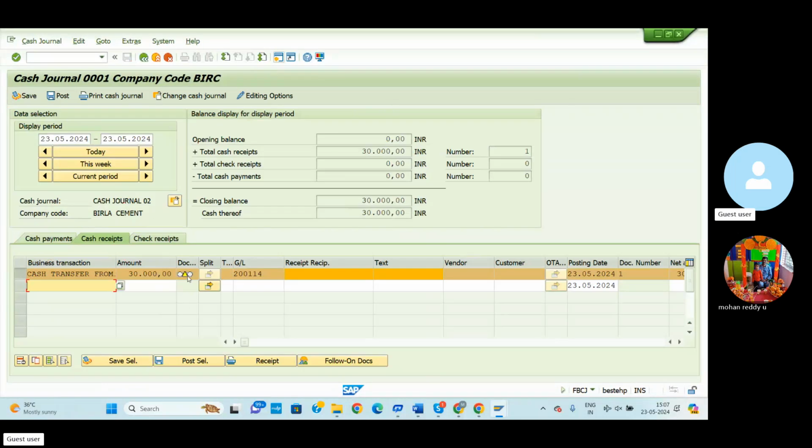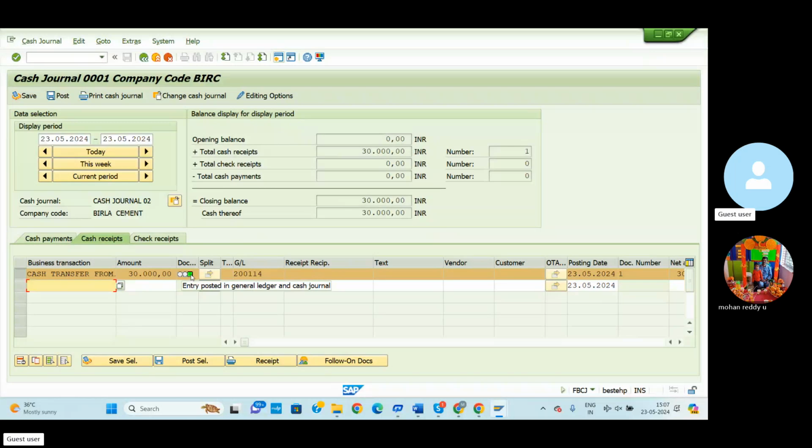Then go to the previous screen. We can observe here previously it showed the red mark. Whenever we clear the number range error, it shows the yellow color. Now if we post, the green color option will be displayed. Select here and post cell. The green cell indicates the document was posted.